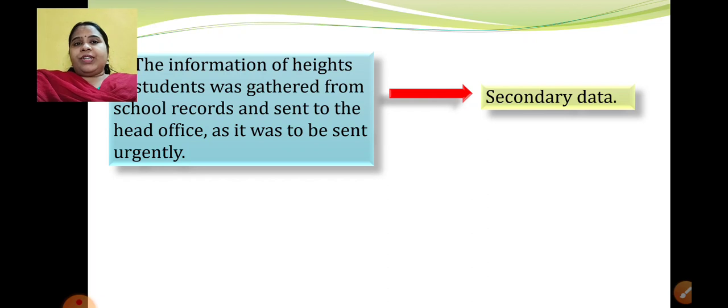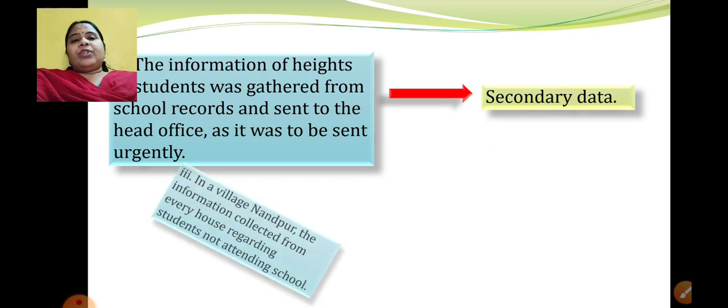How will you write the justification of it? The information was gathered from school records. It is not done by someone individually. Personally nobody is doing it. It is just information which is collected from school records and sent. That is the reason it is secondary data.